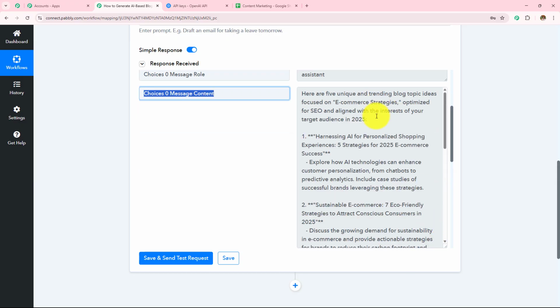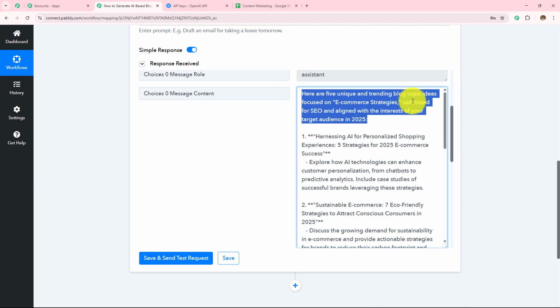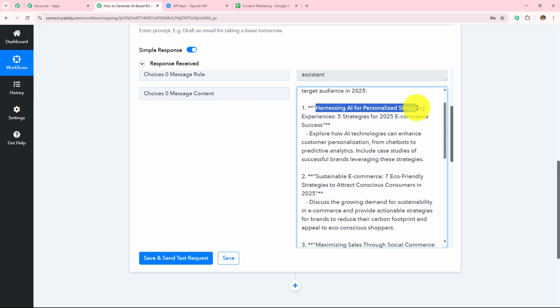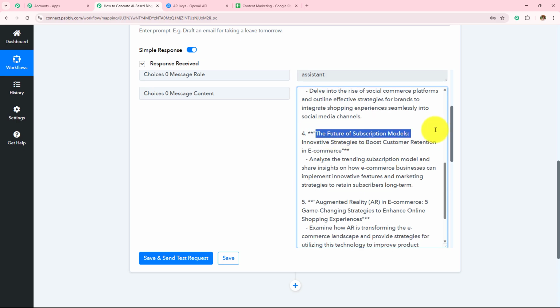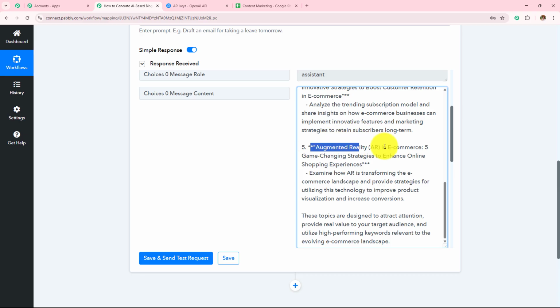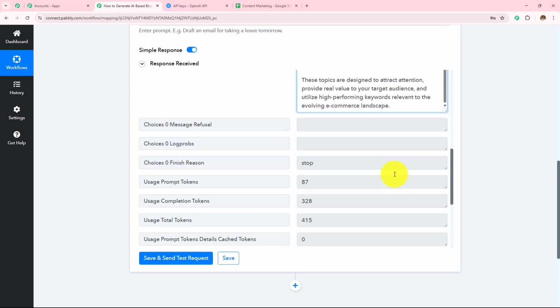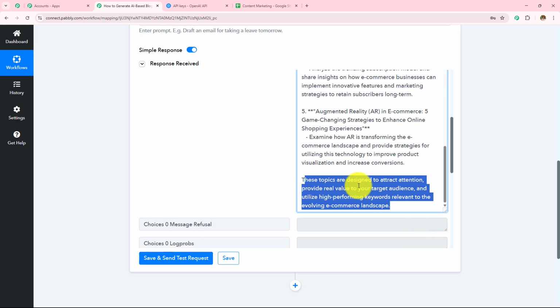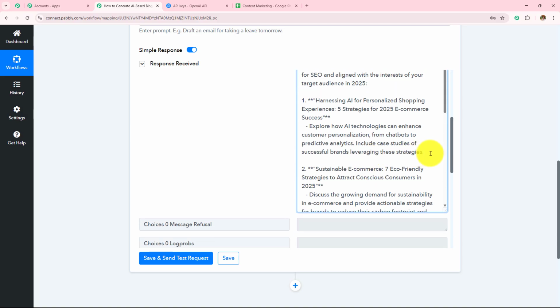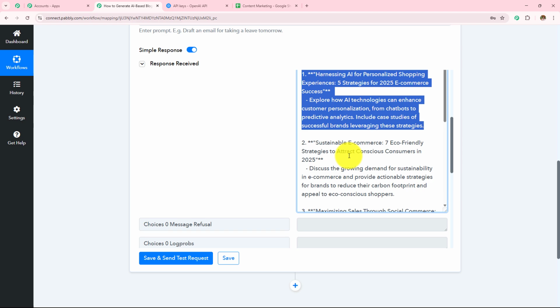Here are 5 unique and trending blog topic ideas focused on e-commerce strategies: harnessing AI for personalized shopping experience, sustainable e-commerce, maximizing sales through social e-commerce, the future of subscription models, and augmented reality in e-commerce. So this is the response which I have received. Here you can see these topics are designed to attract attention, provide real value to your targeted audience, and utilize high-performing keywords relevant to the evolving e-commerce landscape. So these blog topics are very perfect and also relevant to the current scenario.